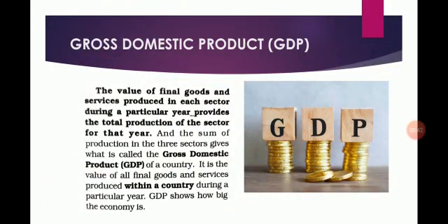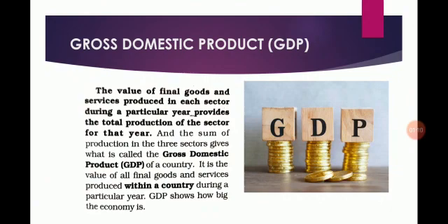Students, before starting this part, let us recall the contents we discussed in the previous part. As we started the chapter, we discussed different economic activities. Those take place in different sectors of the economy.